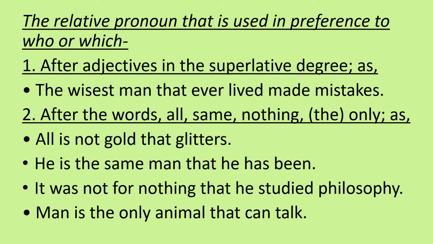Now, the relative pronoun that is used in preference to who or which. Here we will discuss the use of that when it is used in preference to who or which. First, that is used after adjectives in the superlative degree. For example, the wisest man that ever lived made mistakes. So here I am using that in place of who, after an adjective in the superlative degree.